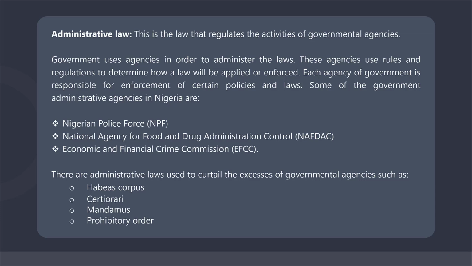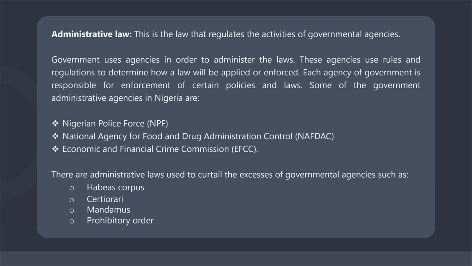NAFDAC is mandated to regulate and control the manufacture, importation, distribution, advertisement, sale, and use of food, drugs, cosmetics, chemicals, detergents, and packaged water. Thus, in order to enforce this law made by the National Assembly, NAFDAC will draft some rules and regulations for its implementation.